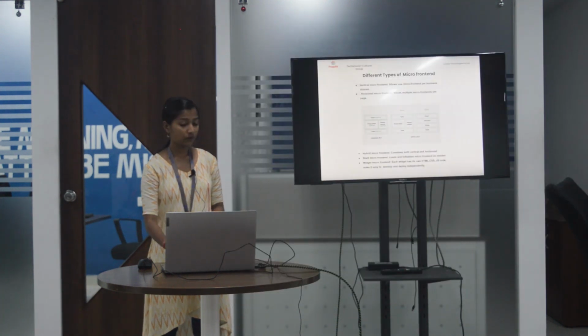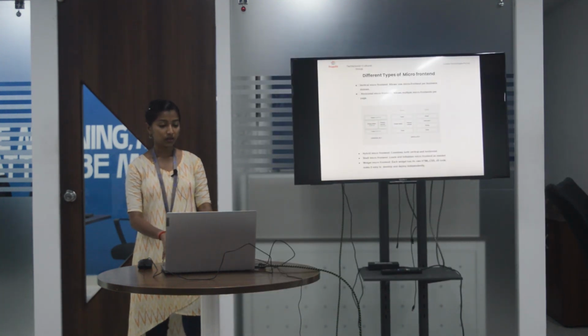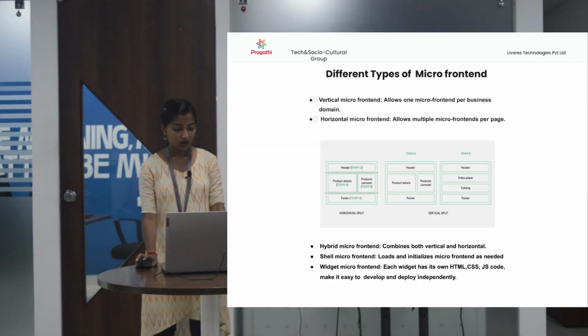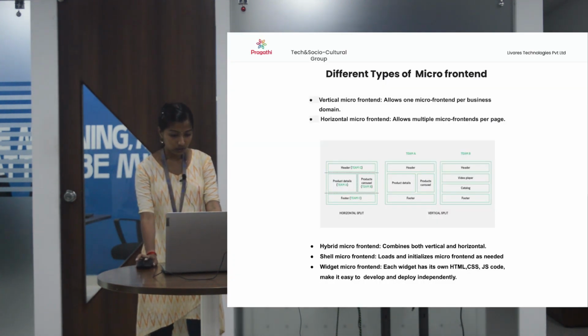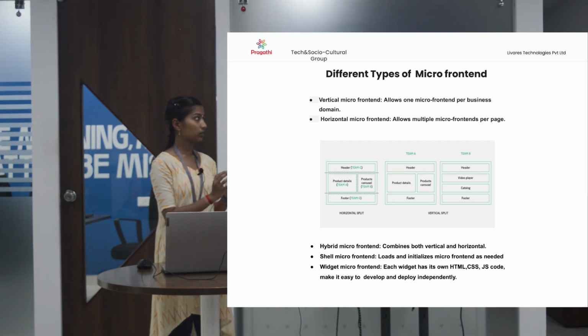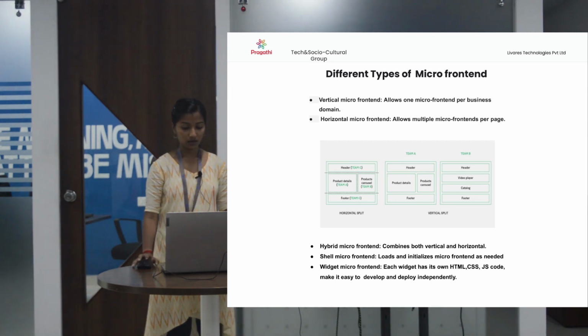So next one is different types of micro frontend. This is already covered. First one is vertical micro frontend. You can already see in the picture what it looks like. It allows one micro frontend per business domain. Horizontal allows multiple micro frontends per page, because in horizontal split, header and product details are divided separately, but in vertical split, header and product details of a particular component are divided together.